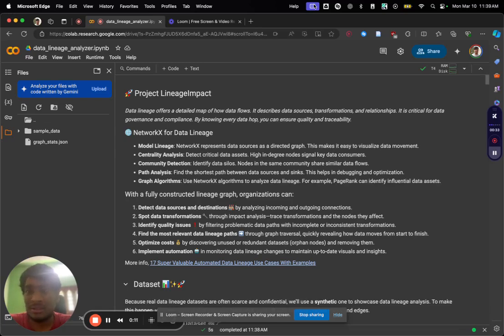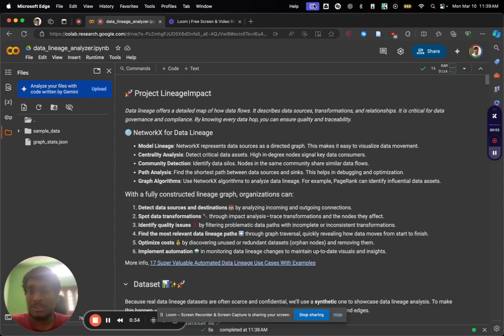What is data lineage? Data lineage is nothing but the flow of data across data sources. In a proper data team, we use Snowflake, dbt, ArangoDB, and Tableau dashboards for critical business insights, or a lot of other tools. How that data flows is just a data lineage graph.